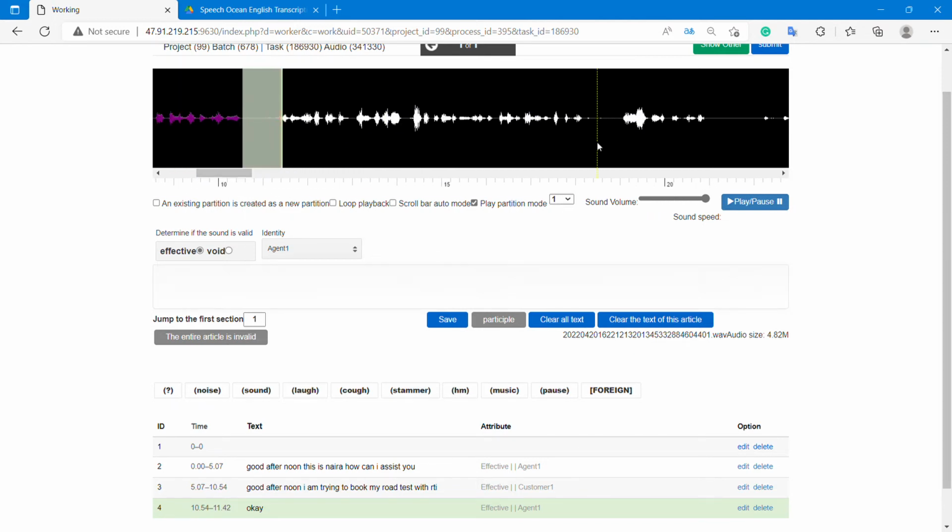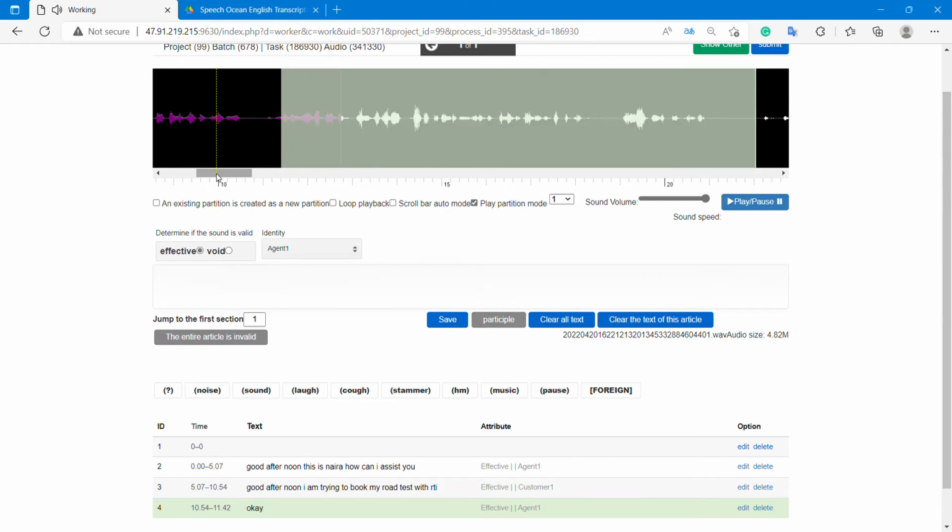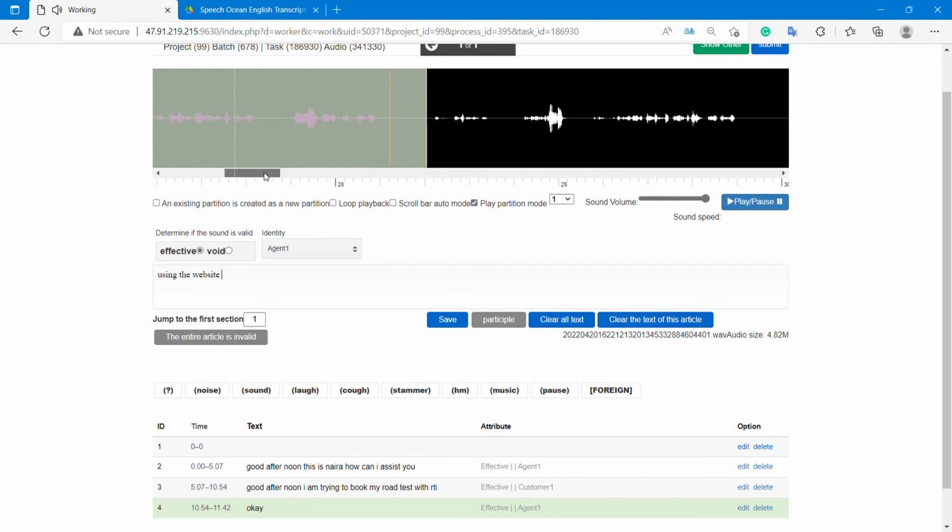For an example here, using the website, but every slot I click, I'm getting an error that someone has already booked the slot, even though I see the seat empty. Okay, the size of the segment is 10 seconds, is fine, can be done. I'll just check if this portion is said by agent or customer. So till here the customer speaks.